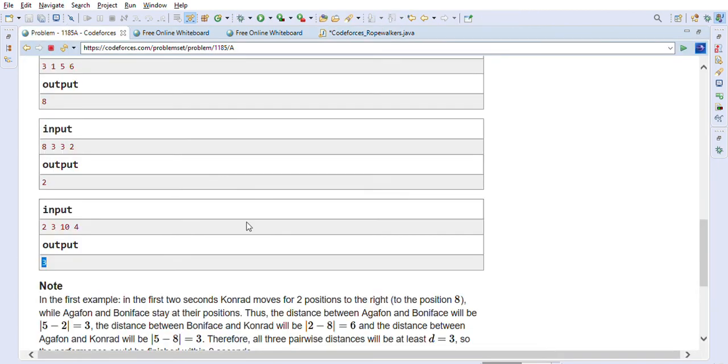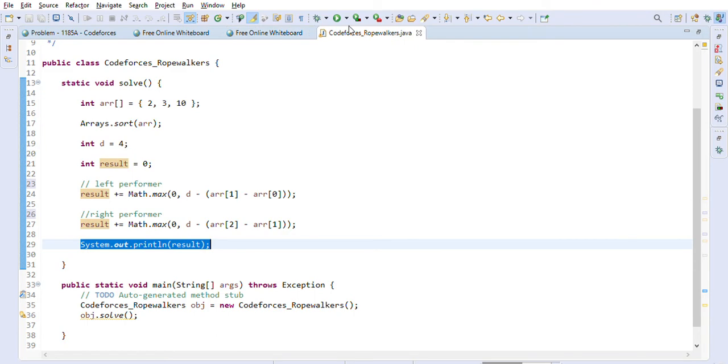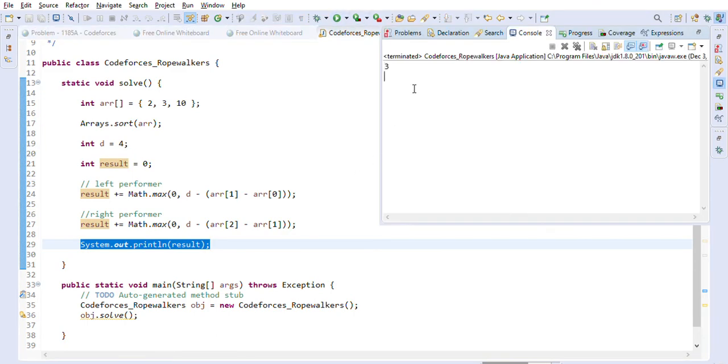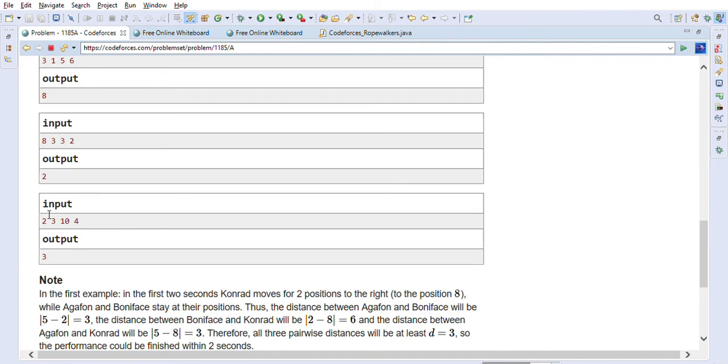So we will get the total number of seconds that are required basically, right? The minimum number of seconds for the performance. So let's just go ahead and execute this code. So as you can see, we are getting 3, which is the correct answer. We have taken this example here, so we are getting 3 as the correct answer.